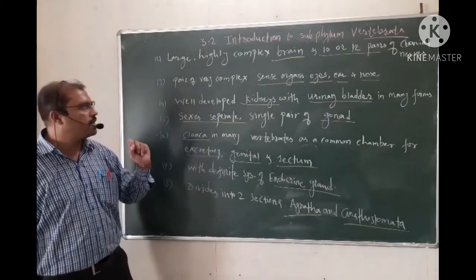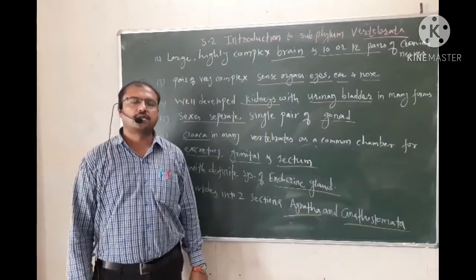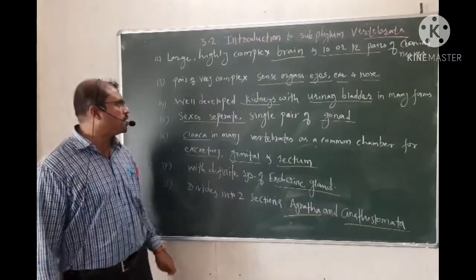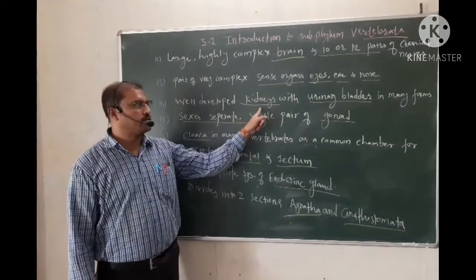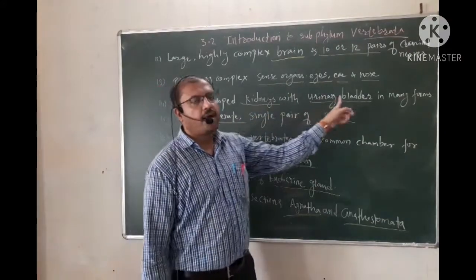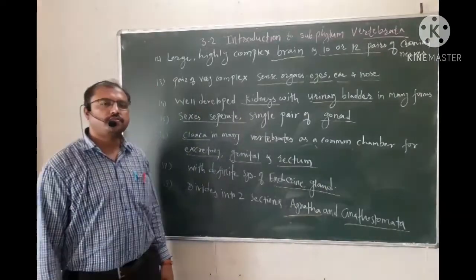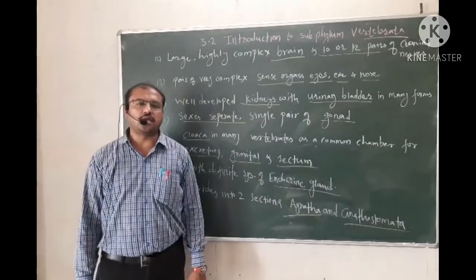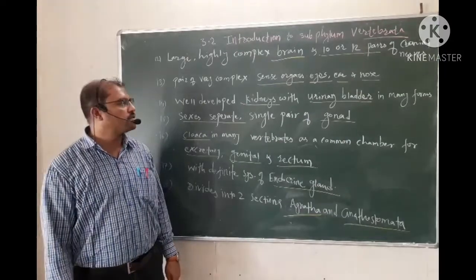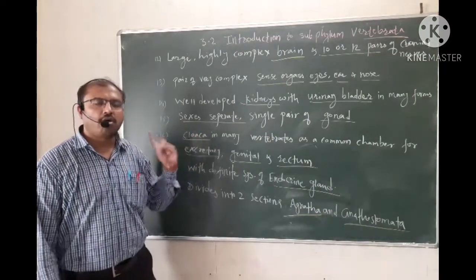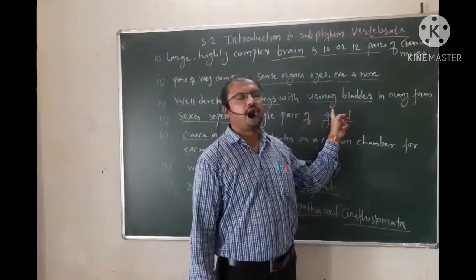Then the next character is for the removal of nitrogenous waste, that is, the excretory system. These vertebrates have well developed kidneys with a urinary bladder in many forms. The kidneys are generally metanephric kidneys, which are highly developed in vertebrates, and the higher vertebrates have a urinary bladder.